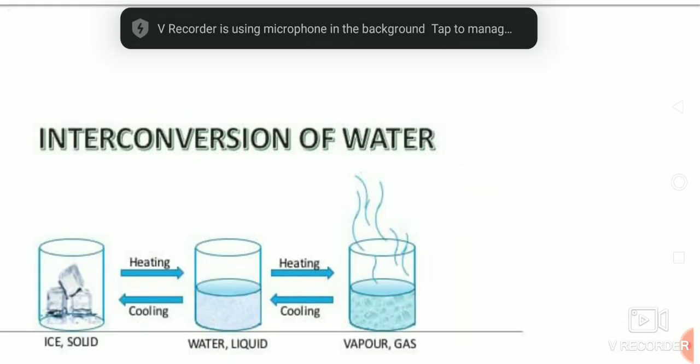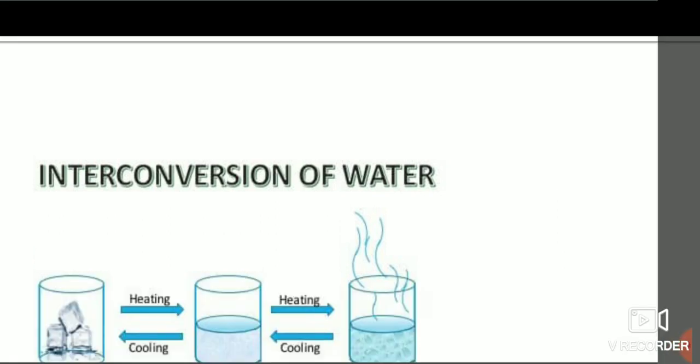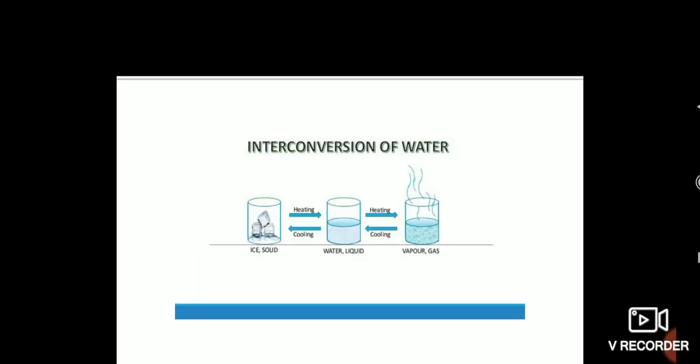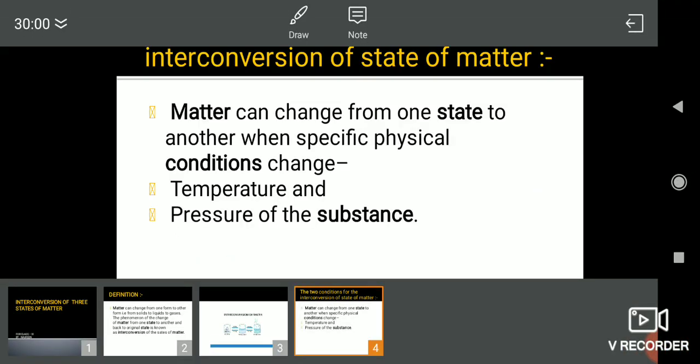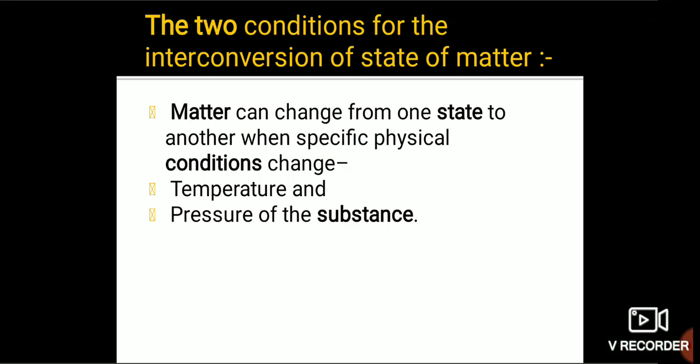So that is about the next point. Matter can change from one state to another when specific conditions change. That means for interconversion, two conditions are required. First is temperature and second is pressure of the substance. Temperature we have just studied. That is how with the help of temperature, on heating and cooling, the interconversion takes place, and pressure